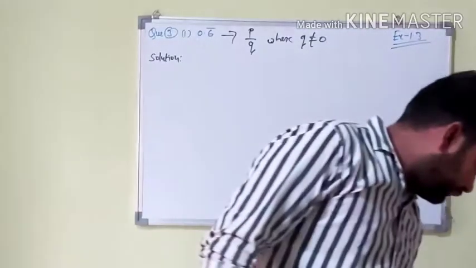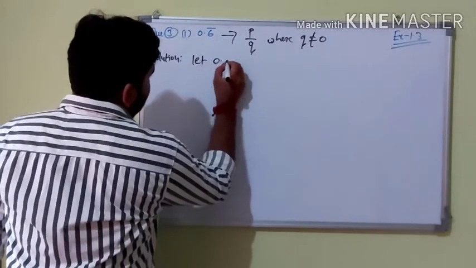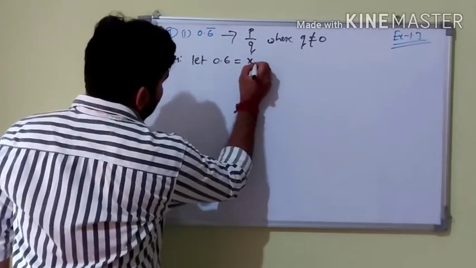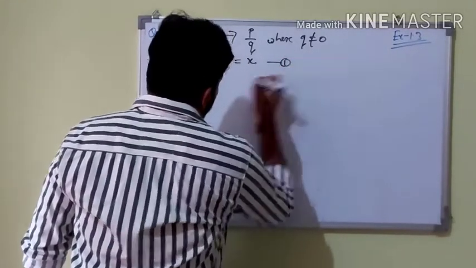Okay, what is the solution? Solution: let 0.6 bar is equal to x. Okay, and it is equation number first.